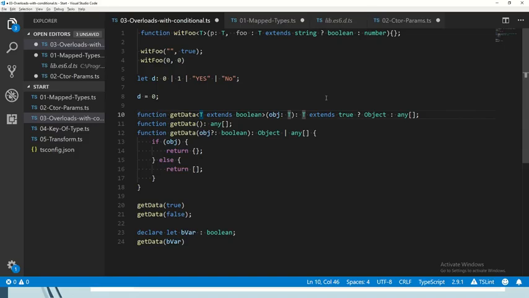Otherwise, it's any. So we could have inverted this and said that if it extends false, then you switch it up. It also works. And since you have a type constraint here that says T is only Boolean, you can't have anything else, you're pretty sure that the false condition is always when T is false. So there's not much question there.